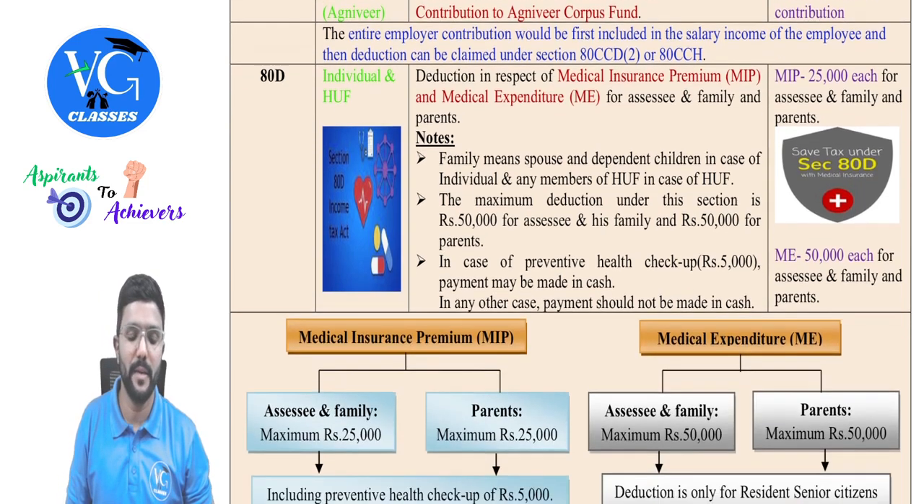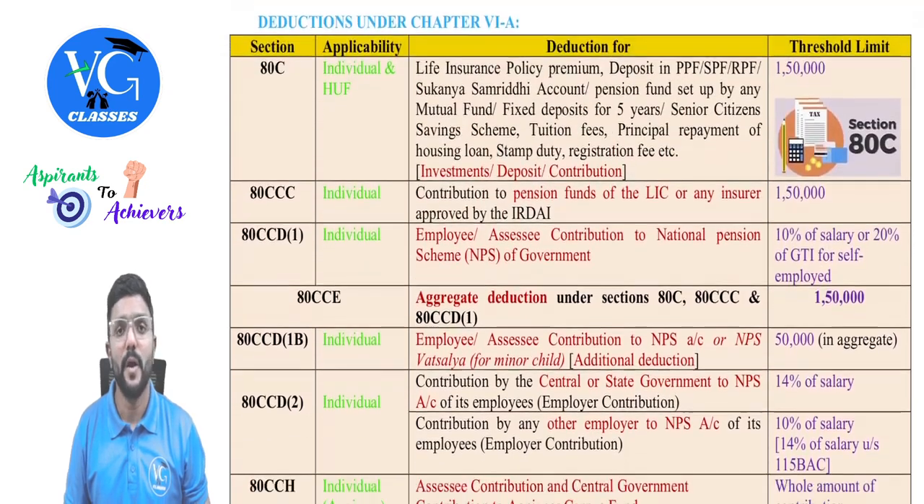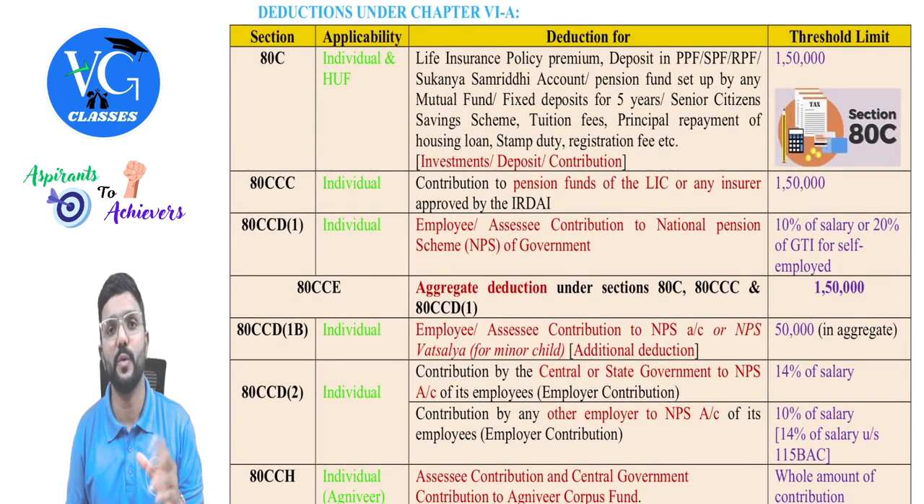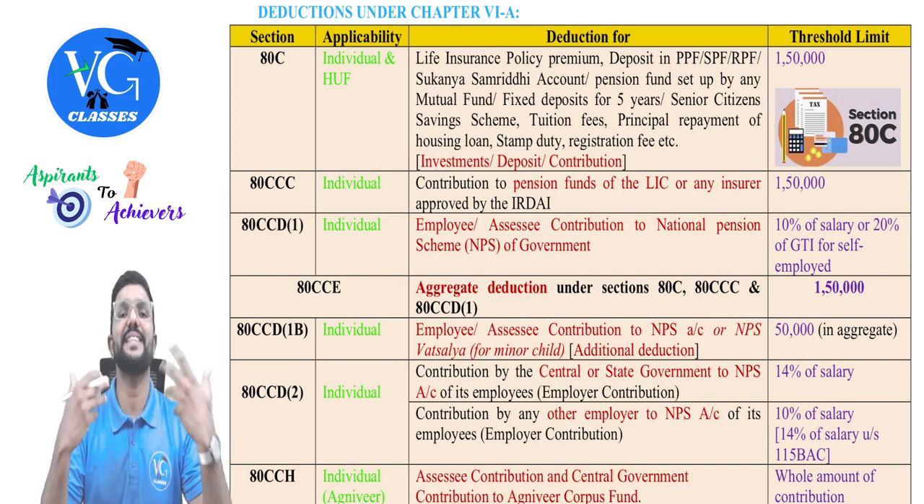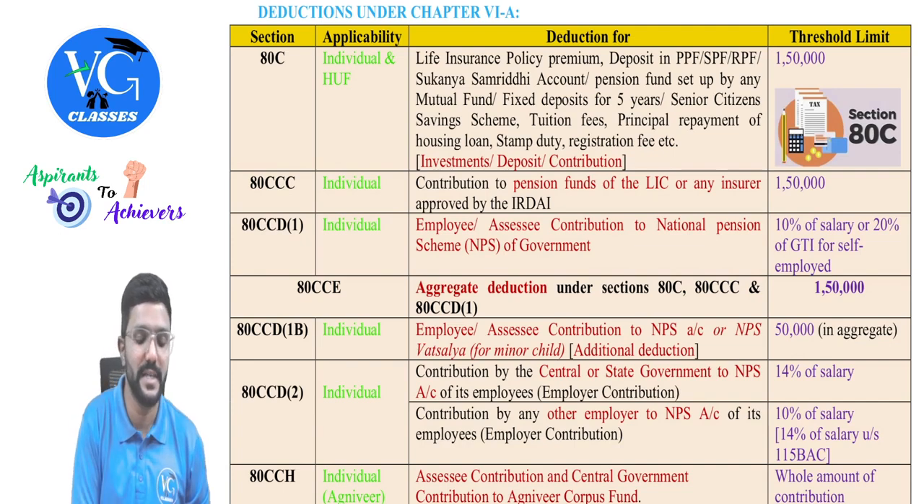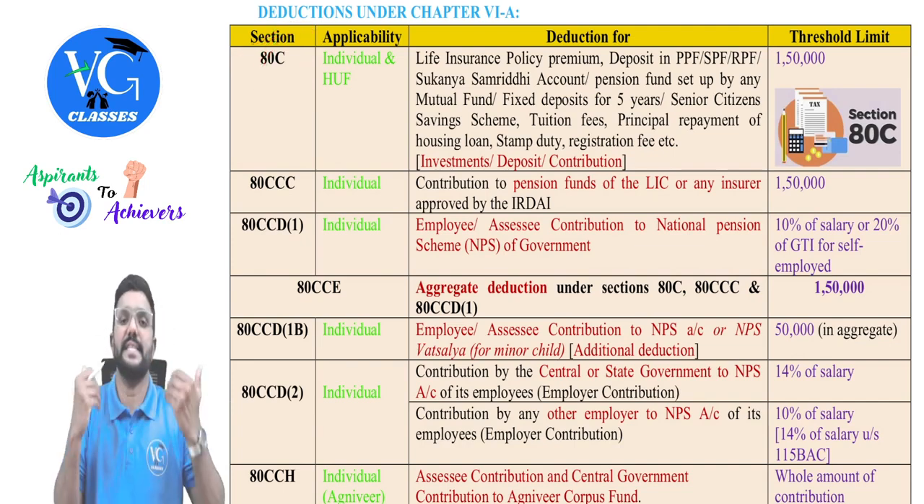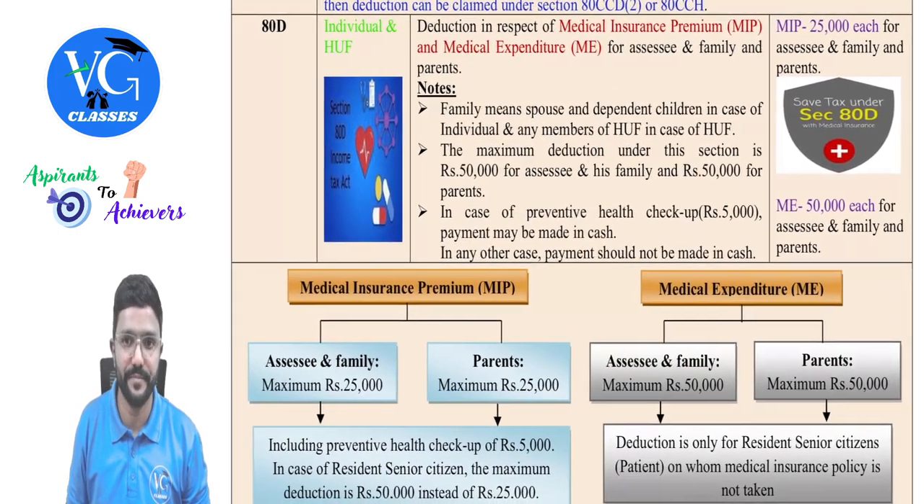Then coming to 80D. So 80C, especially all the deductions, were with respect to investments, guys. So assessee or employee care for their future. So that is why they are making the investments. So for all these investments or payments, deduction is given under section 80C series. Okay. Then we will move to 80D series now.